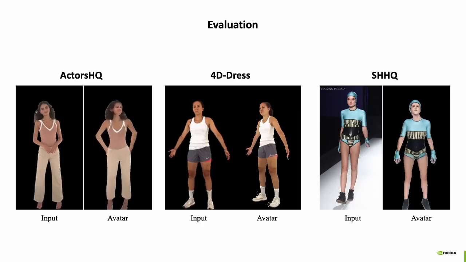For evaluation, we compute metrics on Actors HQ and 4D Dress, and we show qualitative results on SHHQ in the wild images.